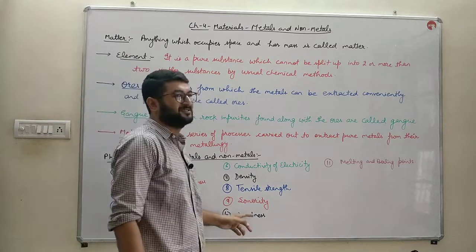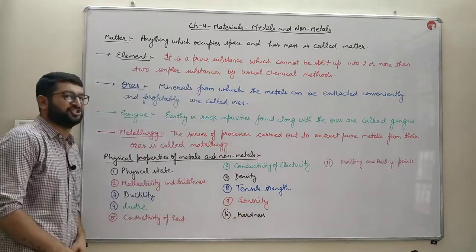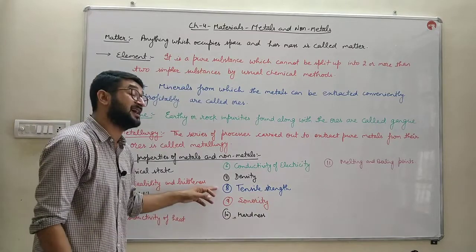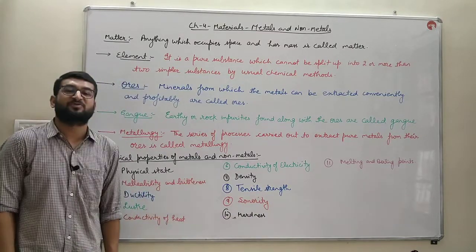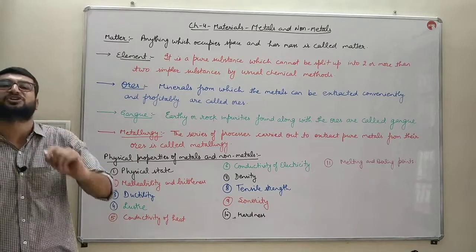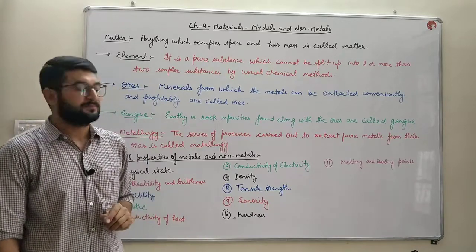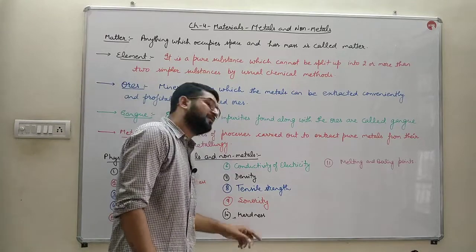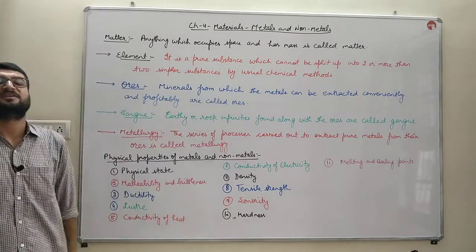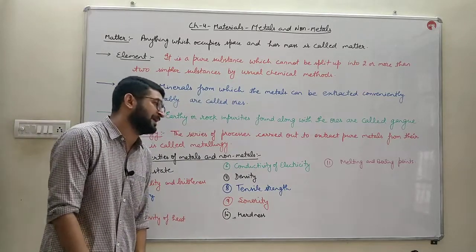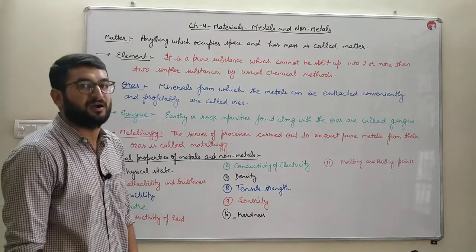Next, hardness. Metals are hard in nature, that is why their tensile strength is high, except lithium, sodium and potassium. These are the three metals which are soft, whereas non-metals are usually soft, except diamond. Diamond is the only non-metal which is hard.